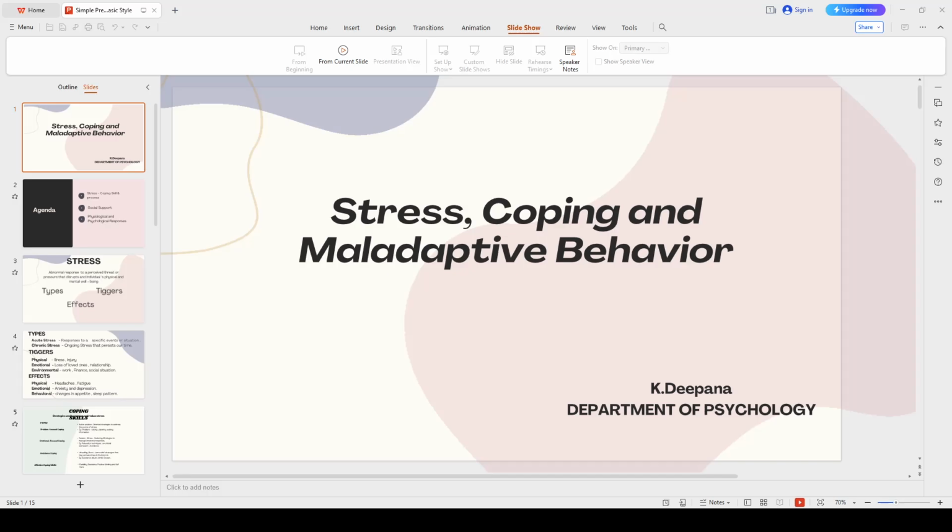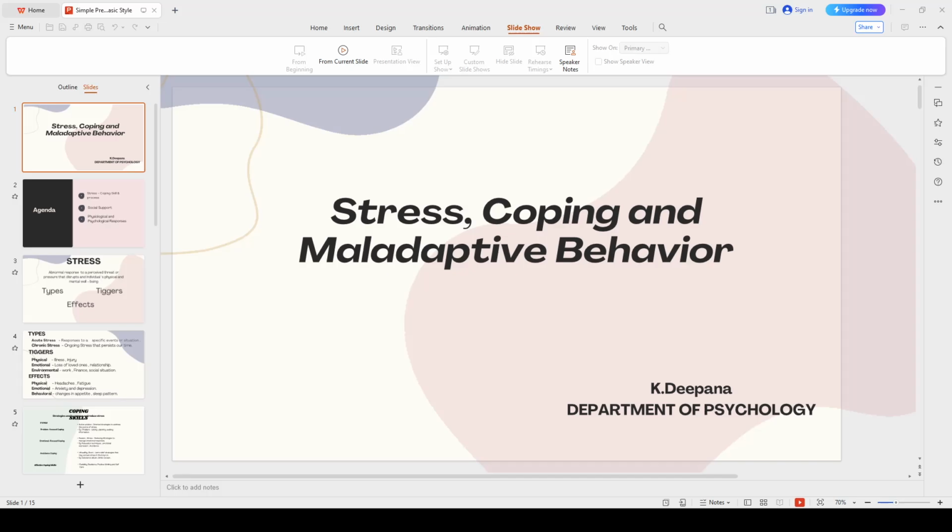There are three types of triggers. First one is physical, emotional, and environmental. Physical is about illness and injuries. Emotional is about losing loved ones and relationship issues. Environmental is about work, finances, and social situations. We have three types of effects. First one is physical, emotional, and behavioral. Physical is about headache and fatigue, and emotional is about anxiety and depression. Behavioral is changes in appetite and sleep pattern.